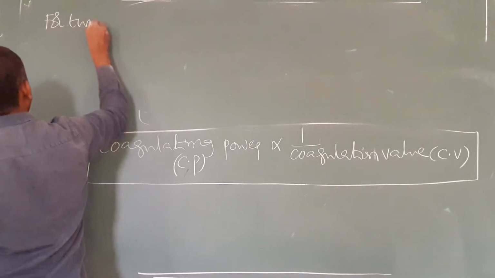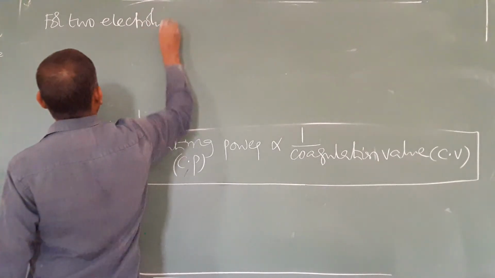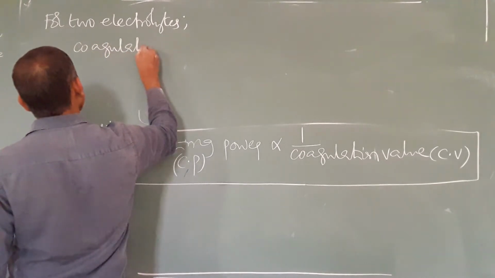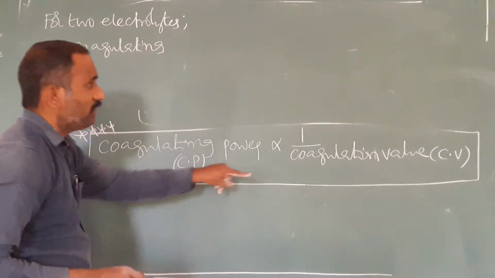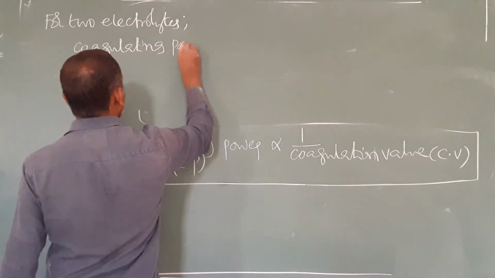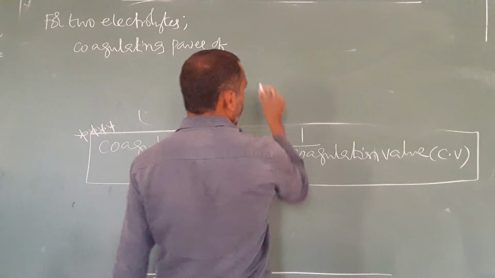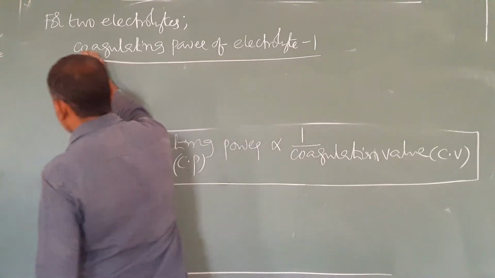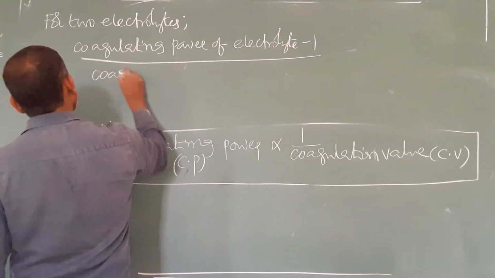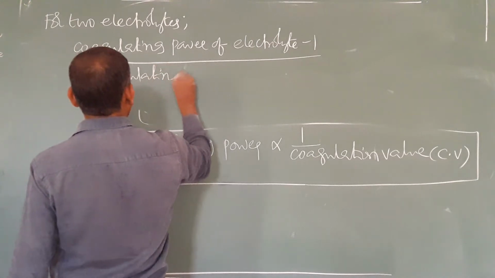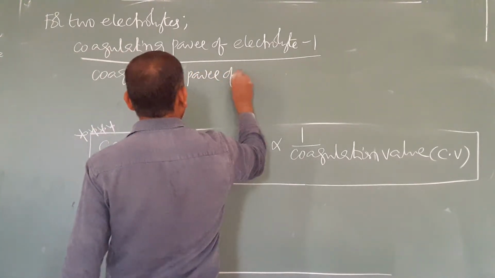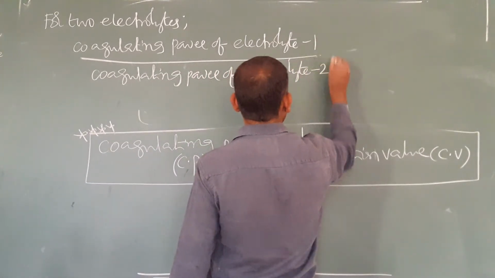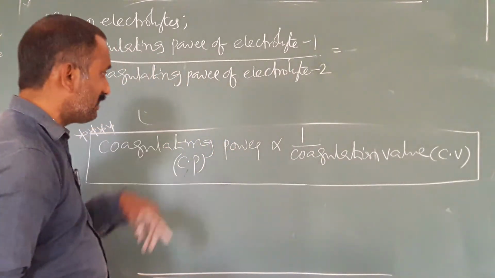For given two electrolytes, coagulating power of electrolyte 1 by coagulating power of electrolyte 2 equals, so inverse relation, coagulating power and coagulation value are inversely related.